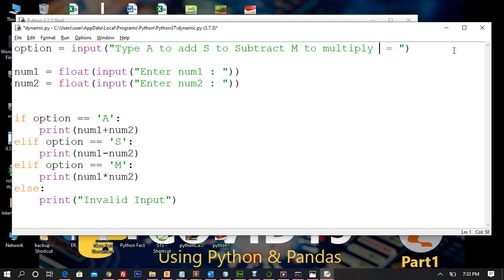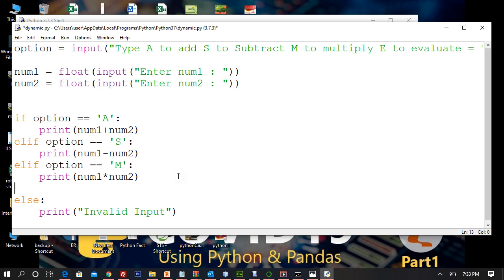Let me try something else, right? And we will say E to evaluate, right? Now I have already shown you evaluation of the code. How do we evaluate the arbitrary code? How do we execute the arbitrary code here? So I'll say elif. Now you are familiar with this, right? Option, simple. Keep on adding elif.